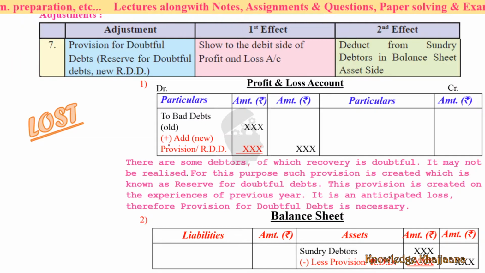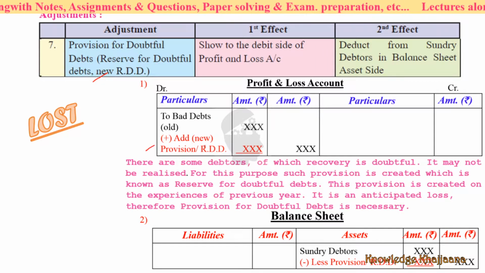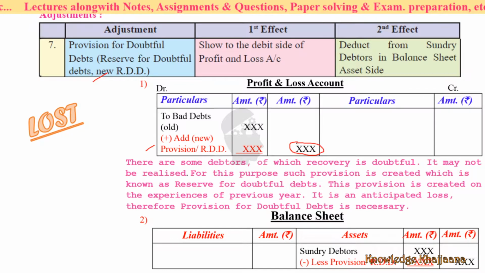Old plus add new, because they have told about new. If new is given, then add new bad debts or provision or reserve for doubtful debts, make the total of this and take the final total to the outer side.